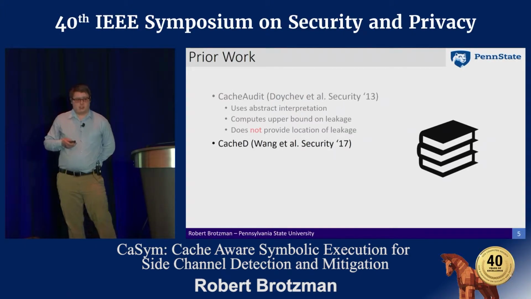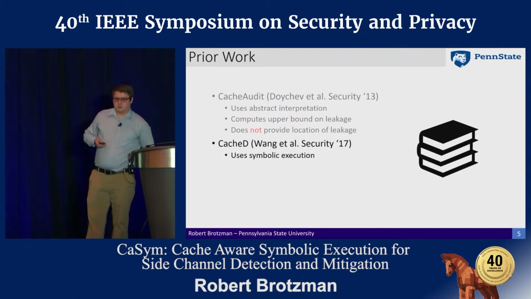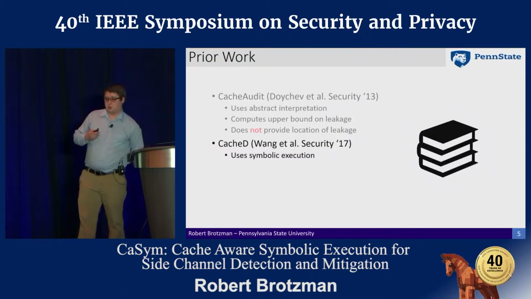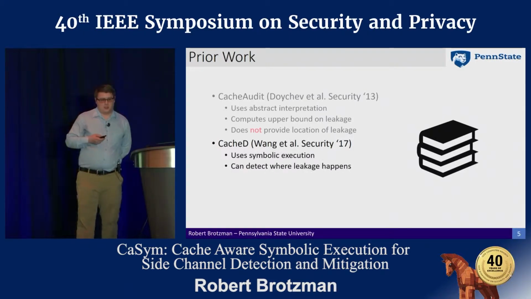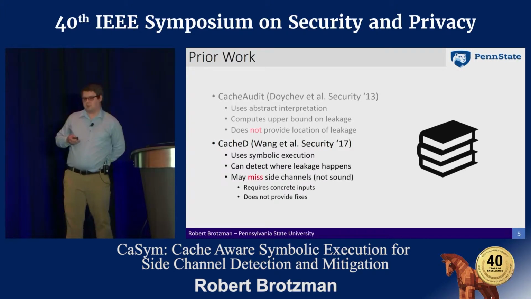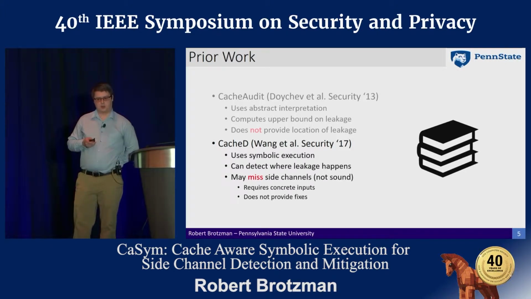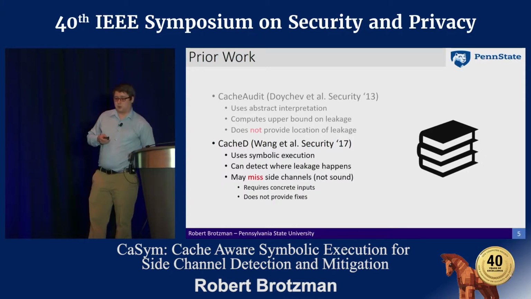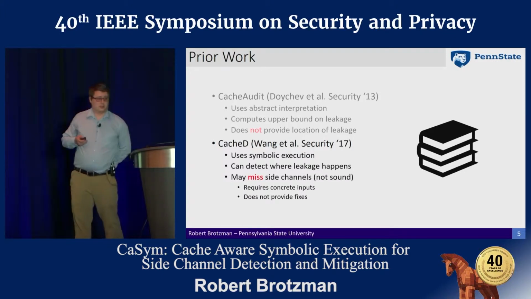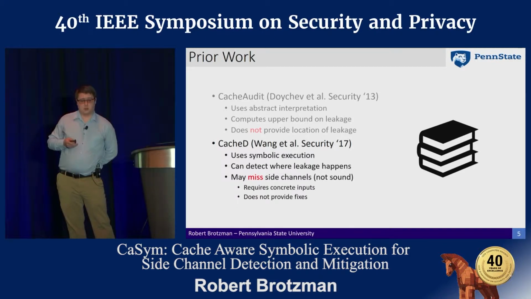And then more recently, in 2017, a tool called CacheS uses symbolic execution to build the relationship of how a program executes and the cache state. They're able to detect where the leakage happens, but they may miss side channels because they require some inputs to be concrete, which means it may not go down certain control flow paths that actually have vulnerabilities, and they don't provide any way to fix them. Because of these two limitations, they're also not able to verify that programs are actually side channel free.